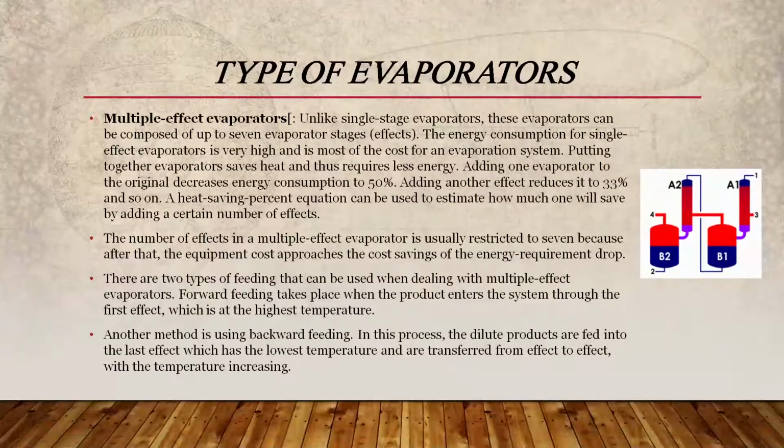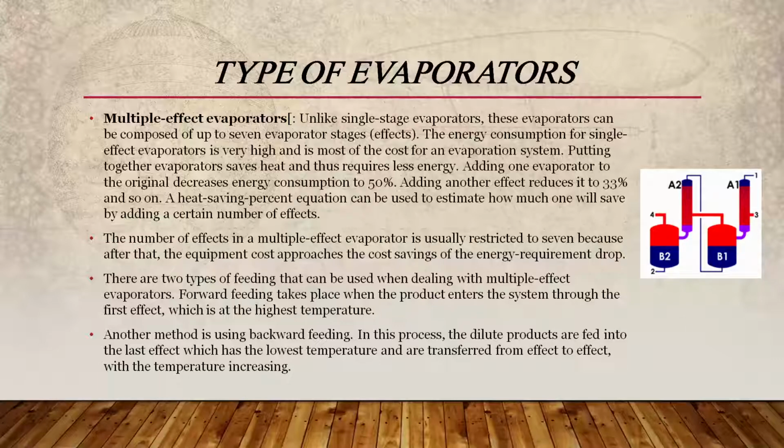Next is multiple effect evaporator. Unlike single stage evaporators, these evaporators can be composed of up to 7 evaporator stages. The energy consumption for single effect evaporators is very high and is most of the cost of an evaporation system. Putting evaporators together saves heat and thus requires less energy. Adding one evaporator to the original decreases energy consumption up to 50%. Adding another effect reduces it up to 33%. A heat saving percent equation can be used to estimate how much will be saved by adding a certain number of effects.